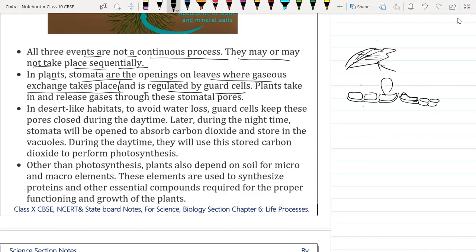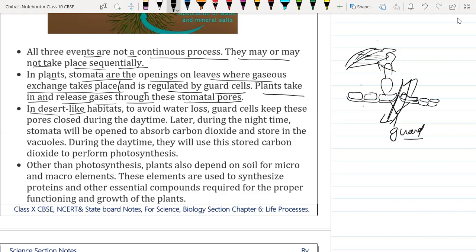Here we have different cells again. These two are nothing but the guard cells, and they are responsible for opening and closing of the stomata. The guard cells control the opening and closing of the stomata during gaseous exchange. So the plant takes in and releases gases through these stomatal pores or openings only. So from here gaseous exchange takes place.